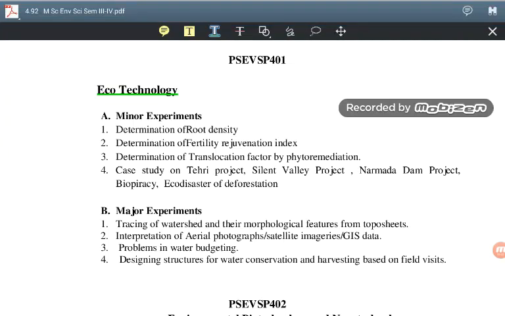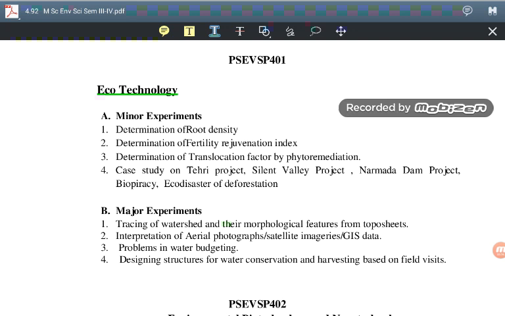Good morning students. Today we are going to discuss the practical. In this semester, that is semester 4, we have to cover at least 4 practicals related to the theory. The first paper is based on the first theory paper, that is eco-technology.